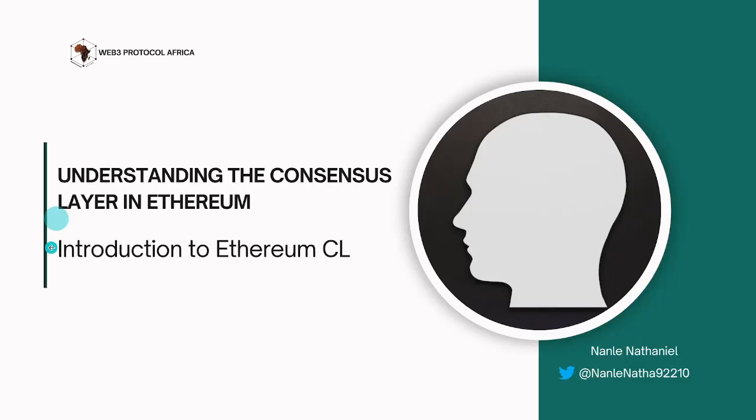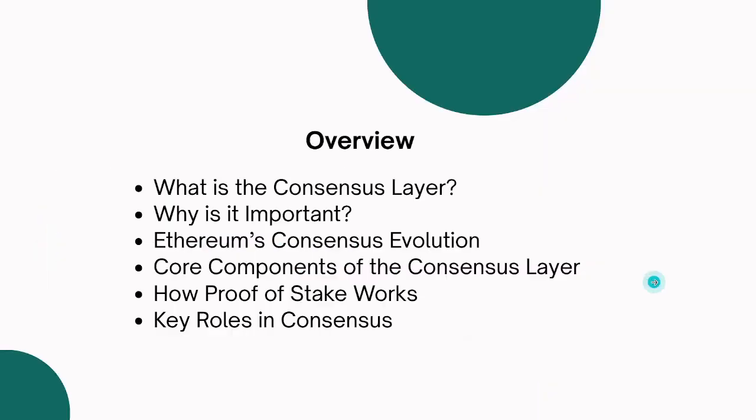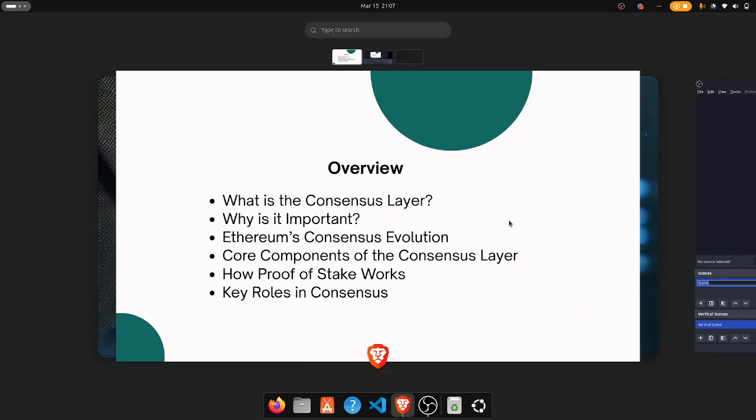So basically, we've covered what the consensus layer is, why it is important, Ethereum consensus evolution, core components of the consensus layer, how proof of stake works, and key roles in consensus. In our next video, we're going to be looking at the upgrade and how it influences the consensus layer that we have today. So this will be the end of the workshop.